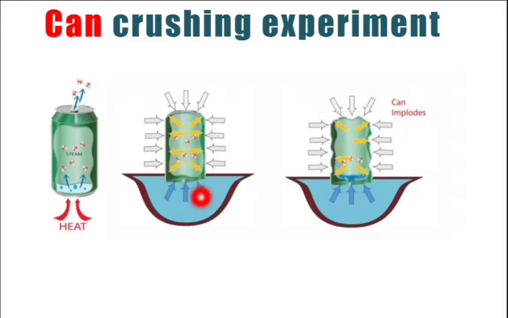When we put it into the cold or icy water, the can will implode. Implode means it will crush inward. Like this, you can see the shape of the can. It will be crushed. This is known as can implode. So why is it happening?